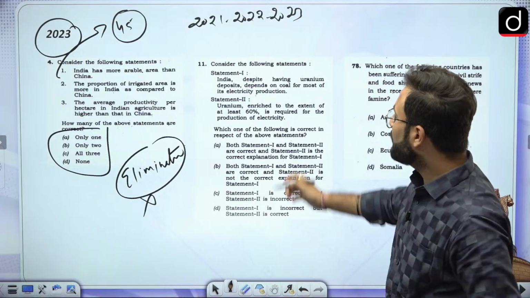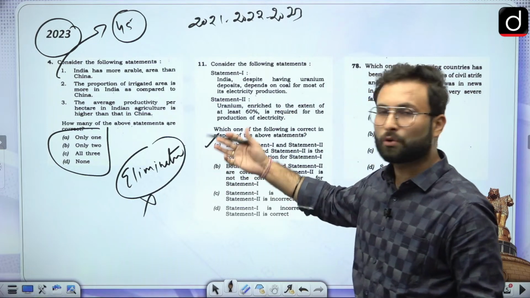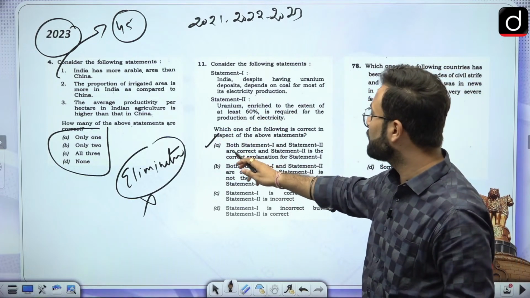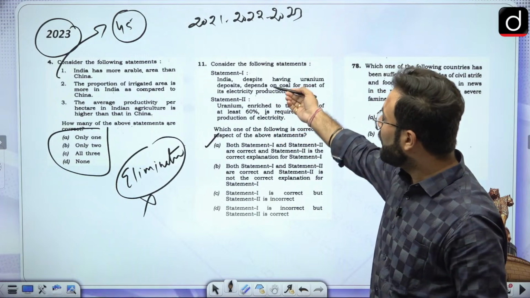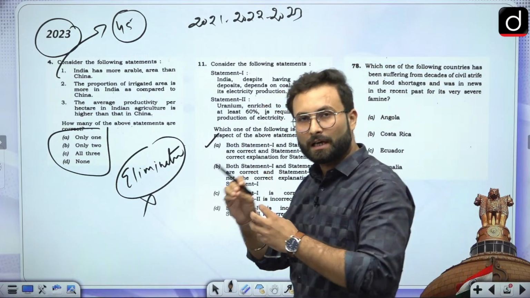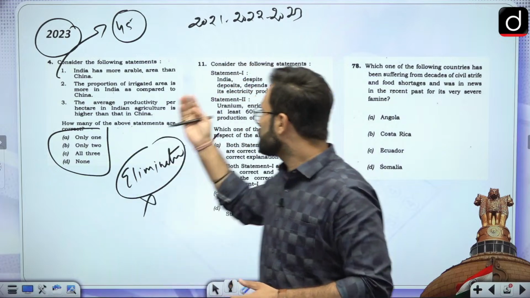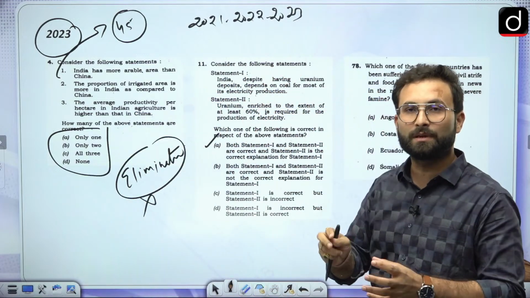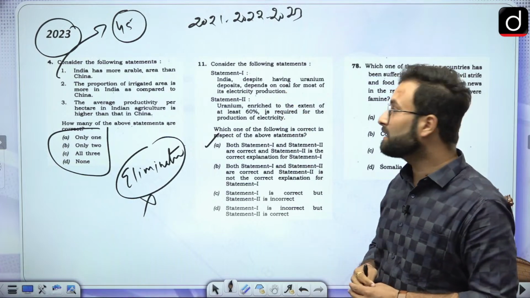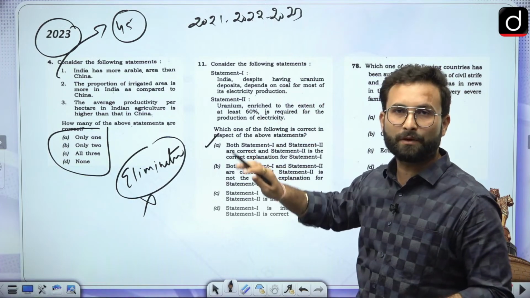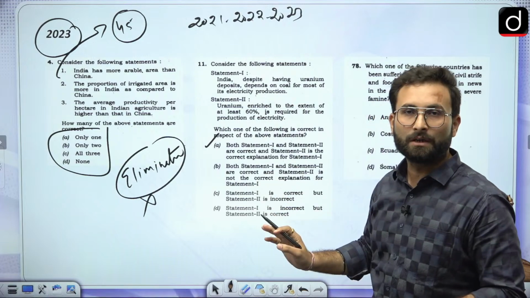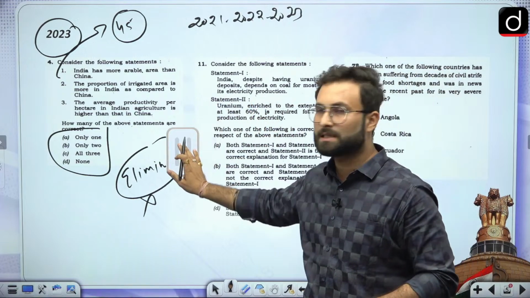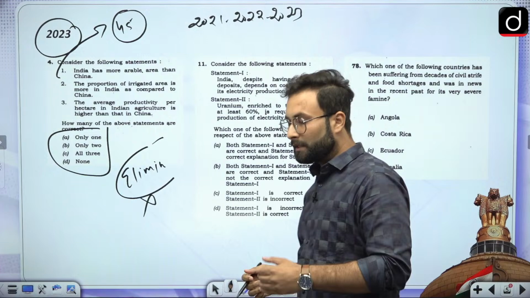Other than that, these kinds of questions were also there in 2023, related to statement 1 and statement 2, and whether these are the right explanation or not. In such questions, if you know both the statements and they have a reasonable explanation, then only you should go for it. Otherwise, if you can eliminate one statement, then only you can arrive at the answer. So that was also a new thing which UPSC has tried. This time also, they have gone for such questions.